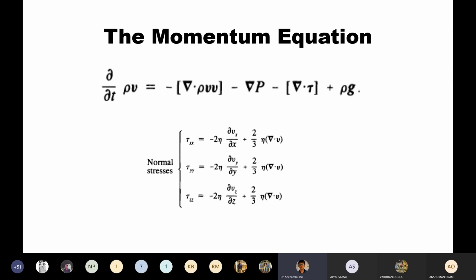So if you want to interpret or represent the mathematical nature of del of rho vv or del of tau, that is the shear stress, in physical terms, it is very difficult. For sufficient understanding, you have to understand certain mathematical shorthand. What are those?